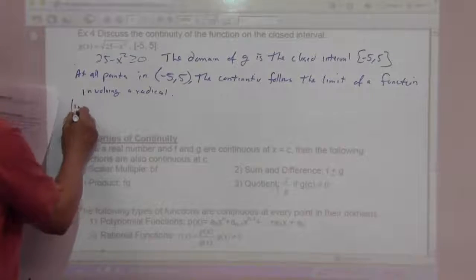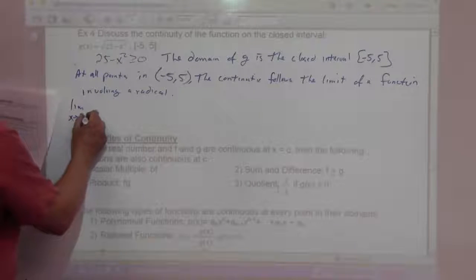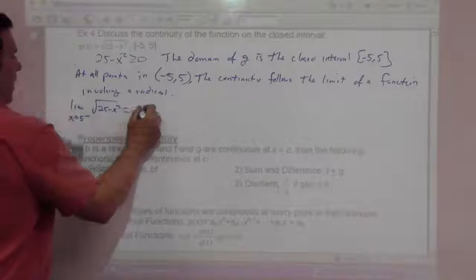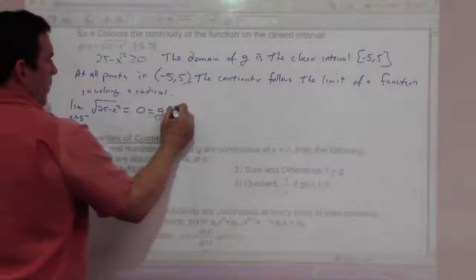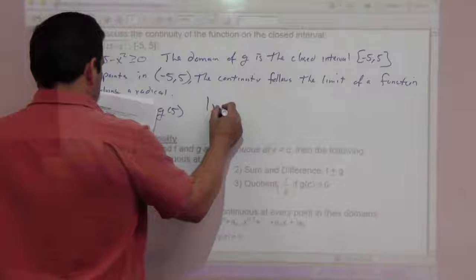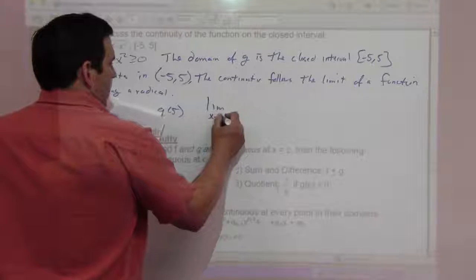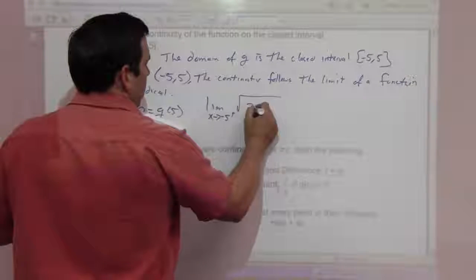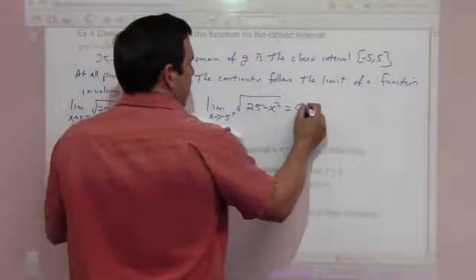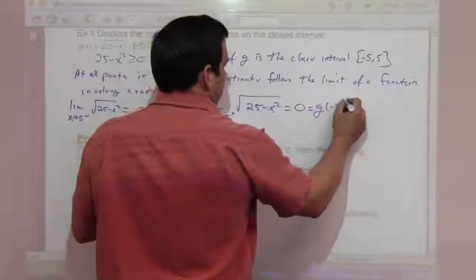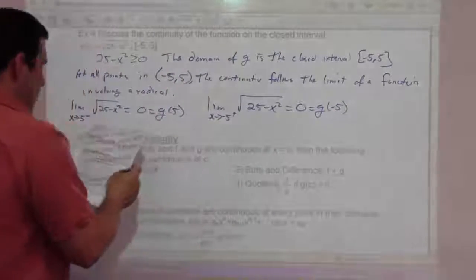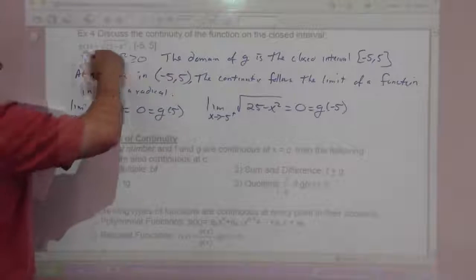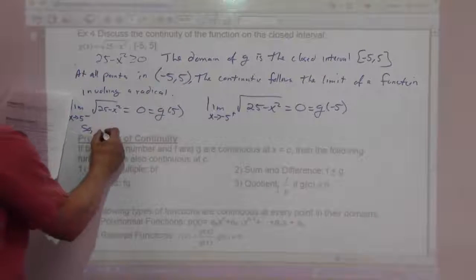The limit as x approaches 5 from the left side of the square root of 25 minus x squared is 0, and that is g of 5. And the limit as x approaches -5 from the right side of the square root of 25 minus x squared is going to be 0, which is also g of -5. So we can conclude that this is going to be continuous on the entire interval.